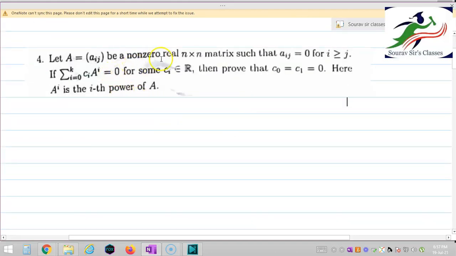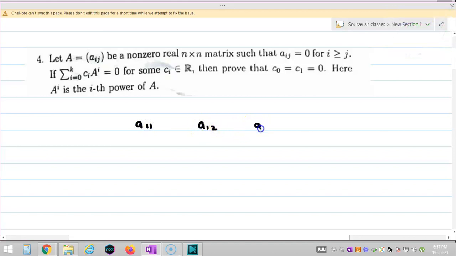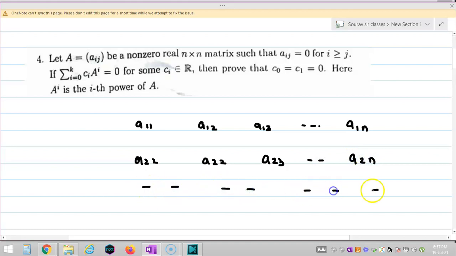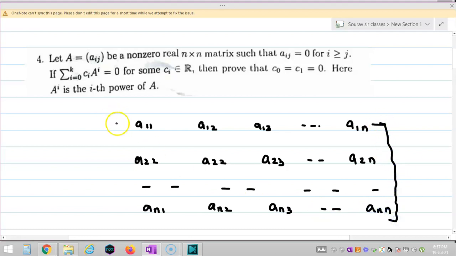First of all, let me write any matrix (Aij). So that would be A11, A12, A13 up to A1n, then A21, A22, A23, up to A2n, and so on down to An1, An2, An3, up to Ann. Now you can see here the first number represents i and the second number represents j.